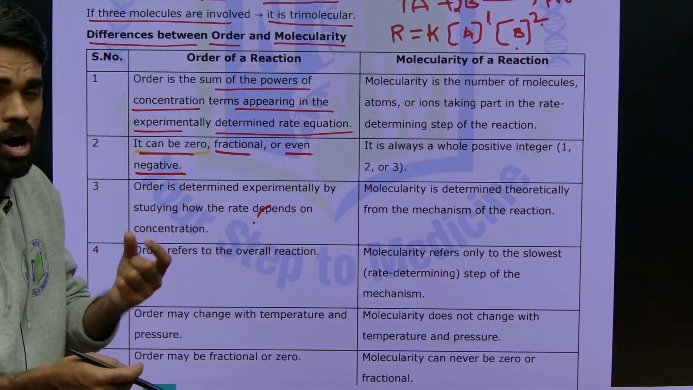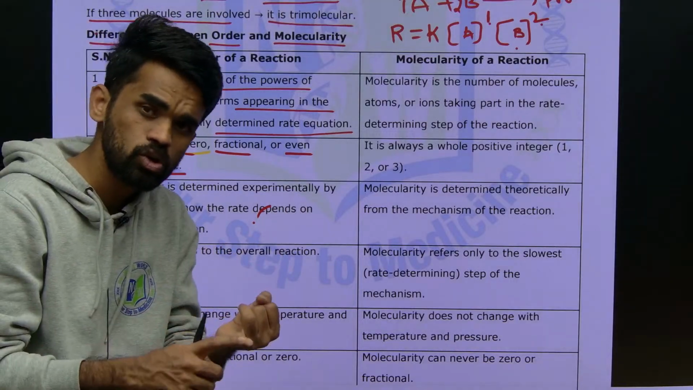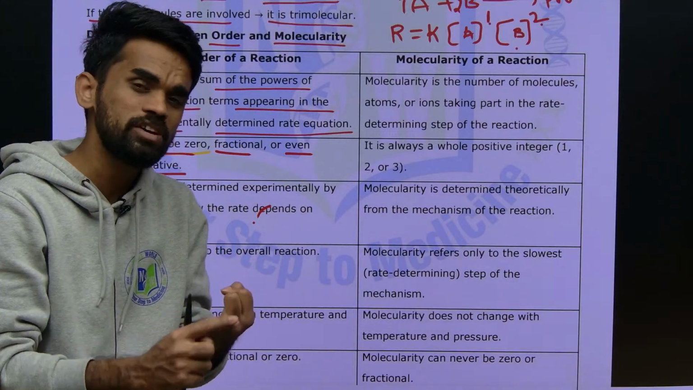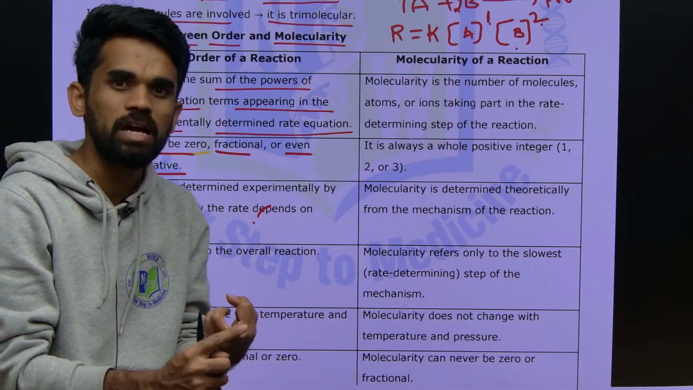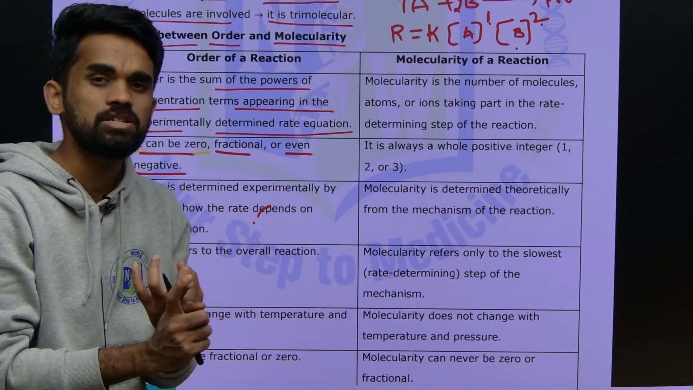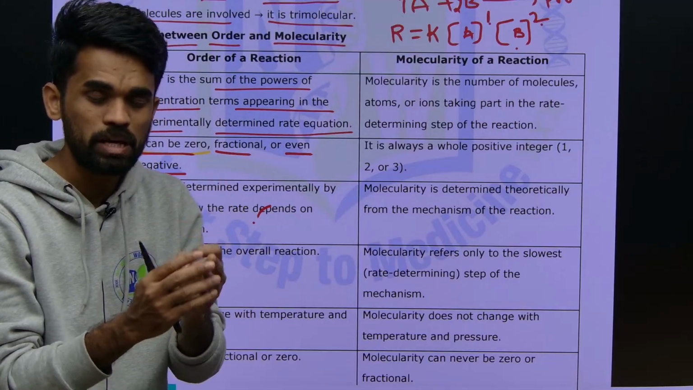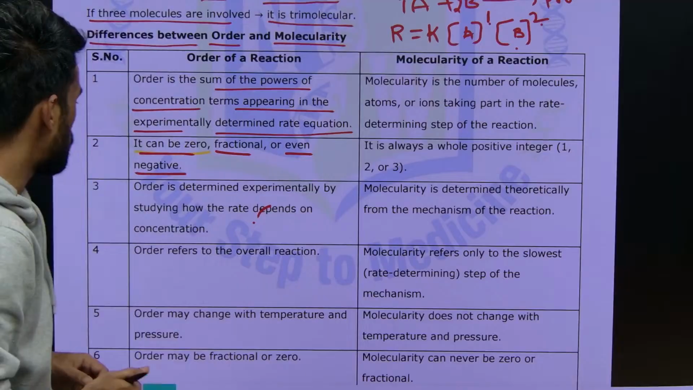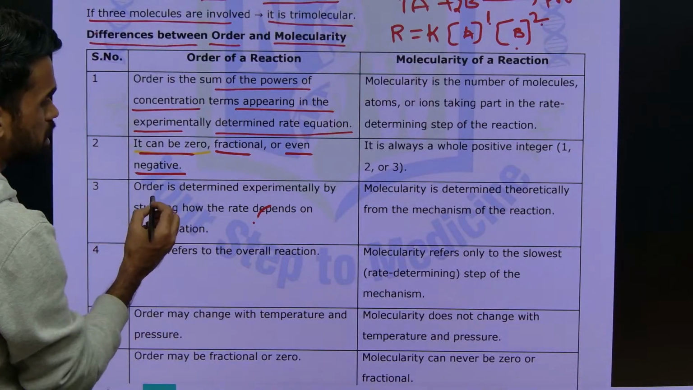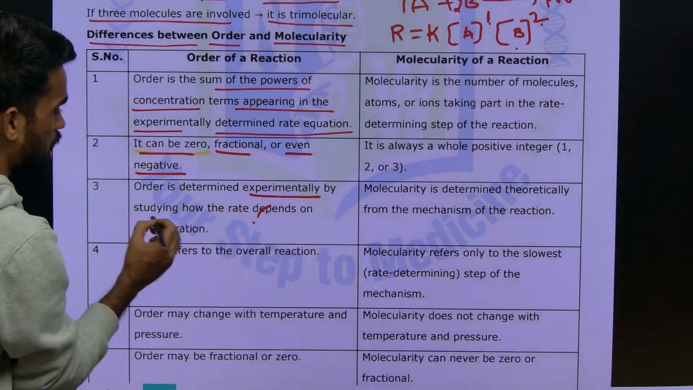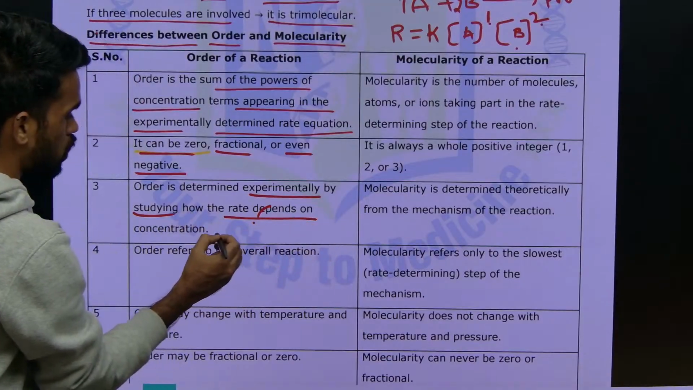Order of a reaction can be zero, positive numbers like 1, 2, 3, 4, or it can be negative values also, like -1. But in most cases it will be positive, like 1, 2 only. Next, order is determined experimentally by studying how the rate depends on concentration.